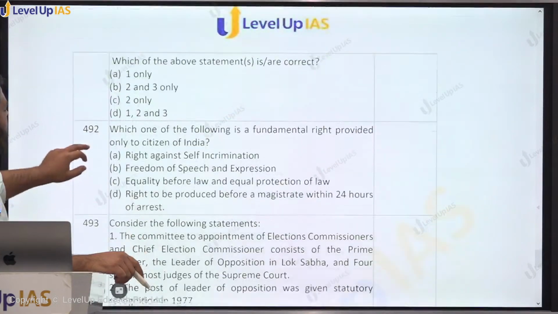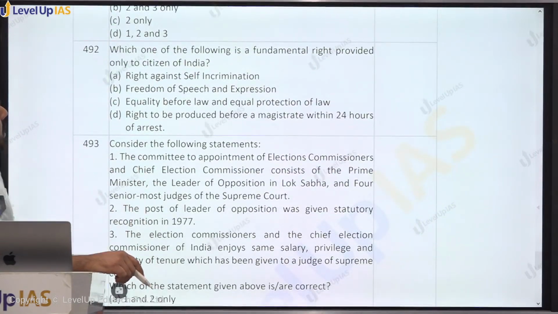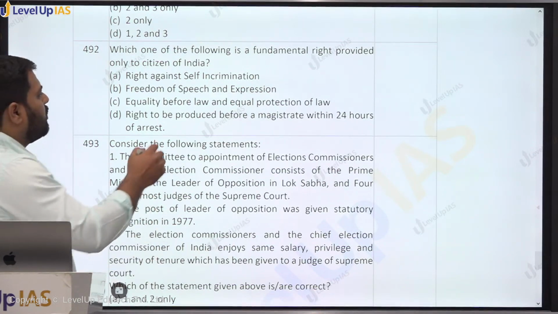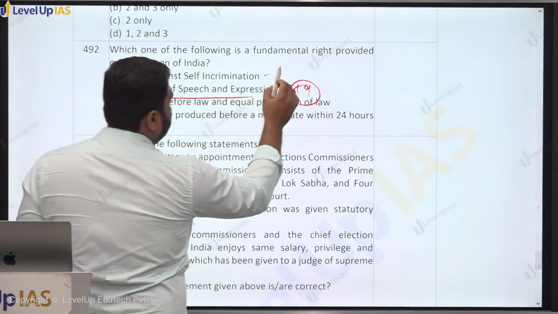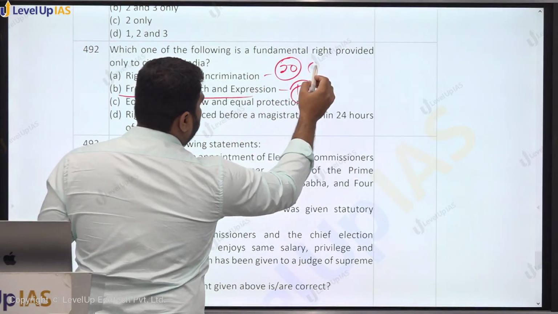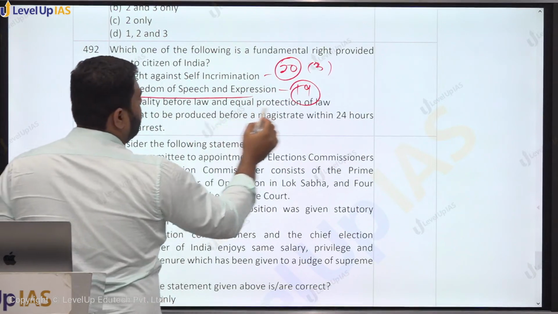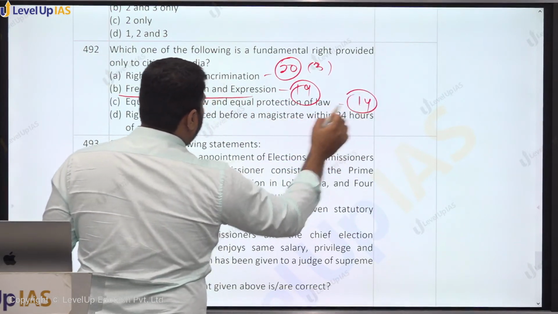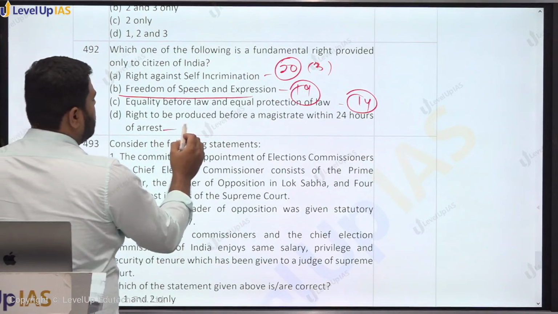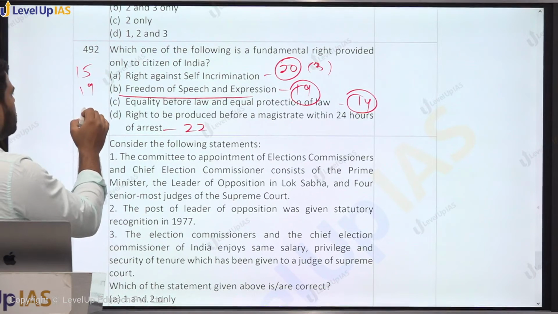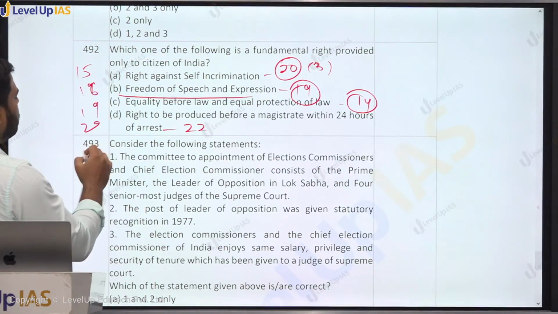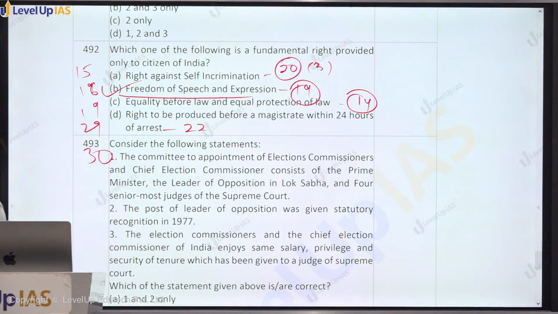Then we have question 492. Which of the following is a fundamental right provided only to the citizen of India? Freedom of speech and expression is given under Article 19. Right against self-incrimination is given under Article 20, clause 3. Equality before law, equal protection of law is given under Article 14. Right to be produced before the nearest magistrate is under Article 22. And what are those rights available only to the citizen? 15, 16, 19, 29 and 30. So by this, B is the obvious answer.